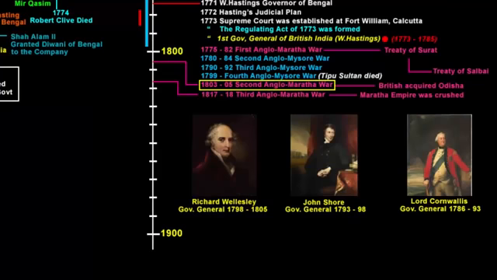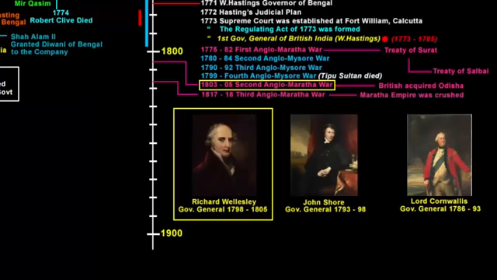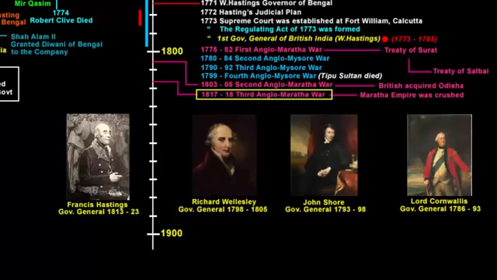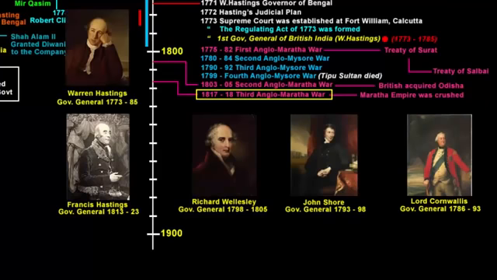So the Second Anglo-Maratha War took place under the leadership of Governor General Richard Wellesley. And he left office as soon as the battle got over. And in the Third Anglo-Maratha War, Francis Hastings was the Governor General. So don't mistake him with Warren Hastings. They both have the same last name, but they are two different people.